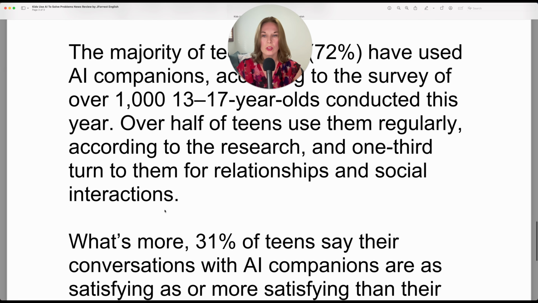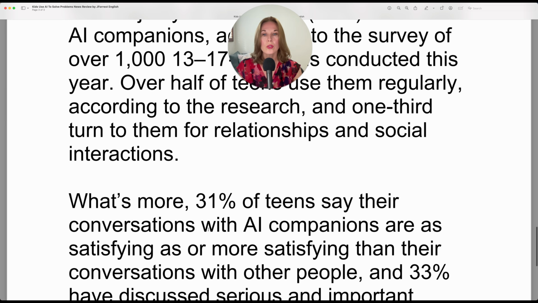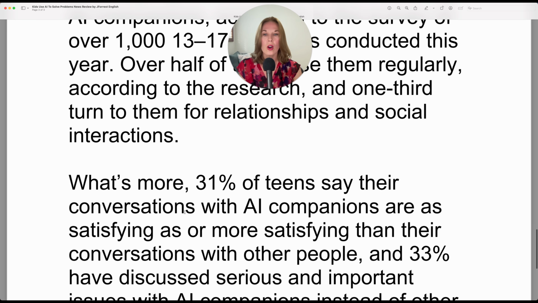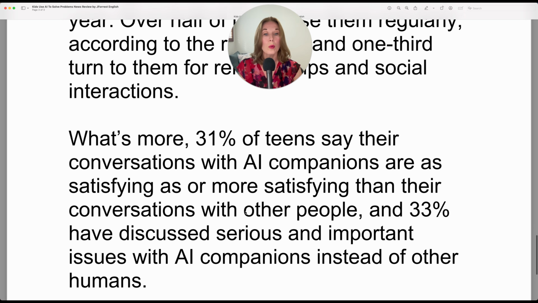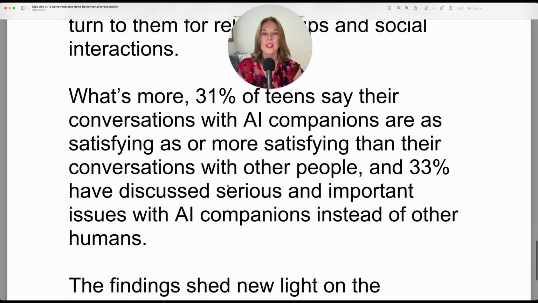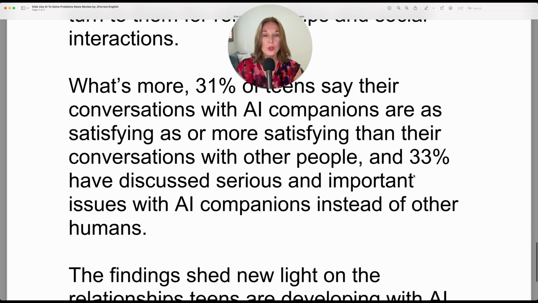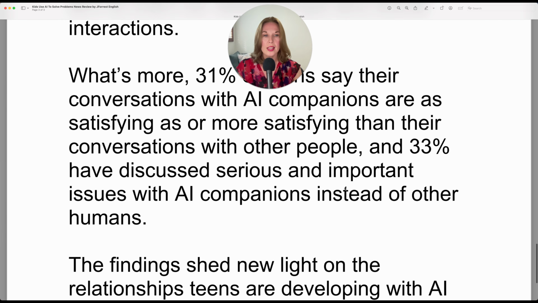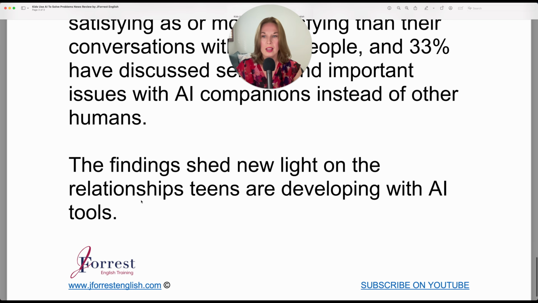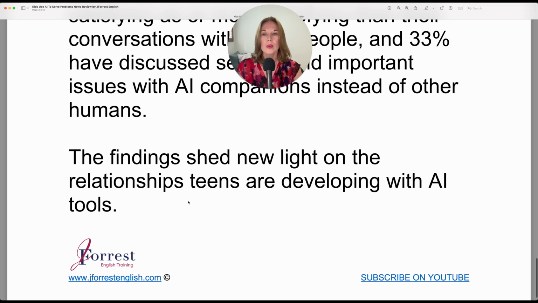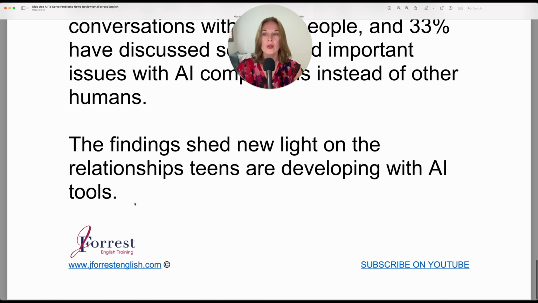What's more, 31% of teens say their conversations with AI companions are as satisfying as or more satisfying than their conversations with other people. And 33% have discussed serious and important issues with AI companions instead of other humans. The findings shed new light on the relationships teens are developing with AI tools.